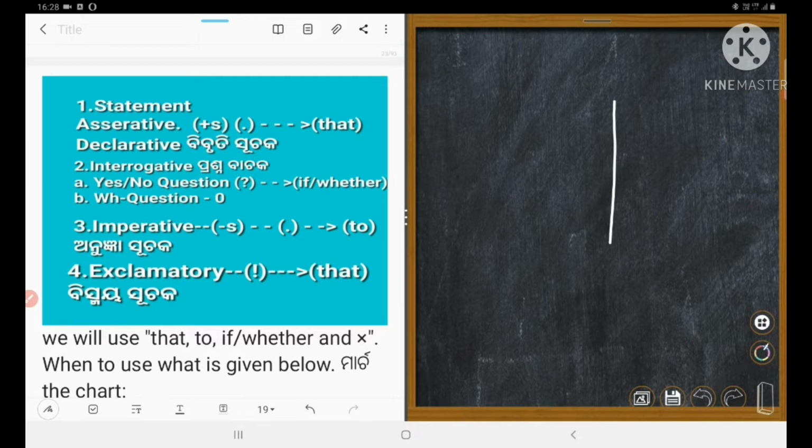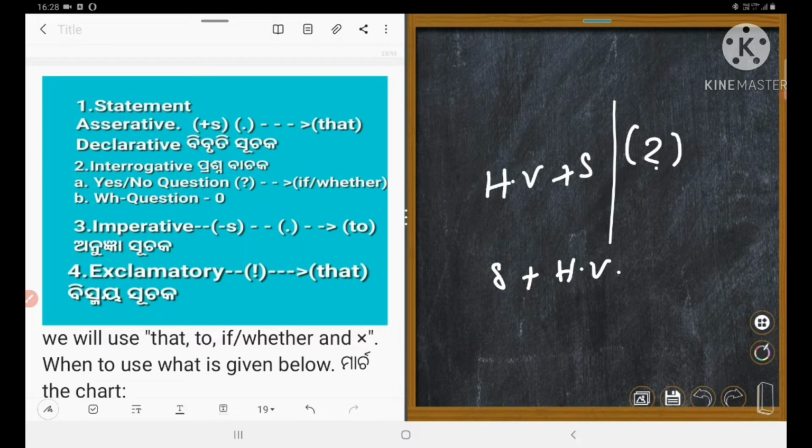Could you understand? The question pattern is helping verb HV plus subject. But when we remove the question, it will become subject plus HV. Right? And instead of inverted comma, we shall write either if or whether.